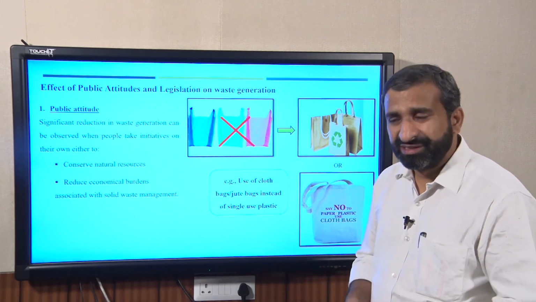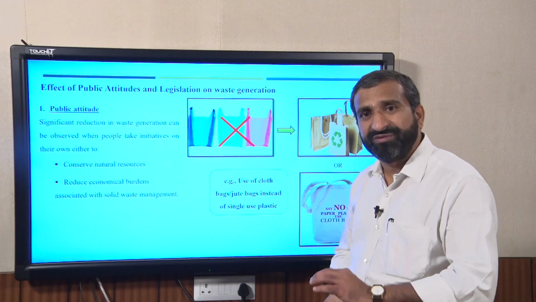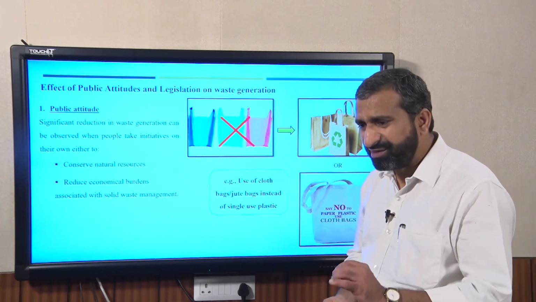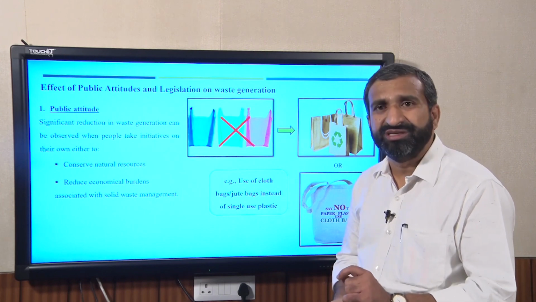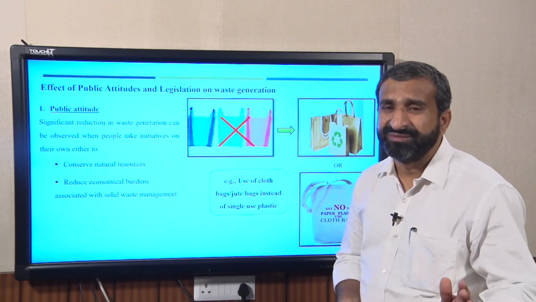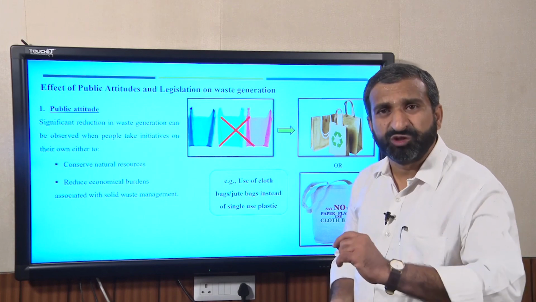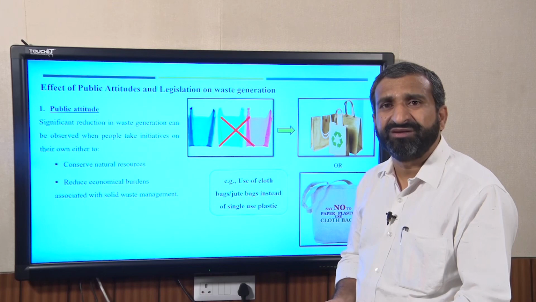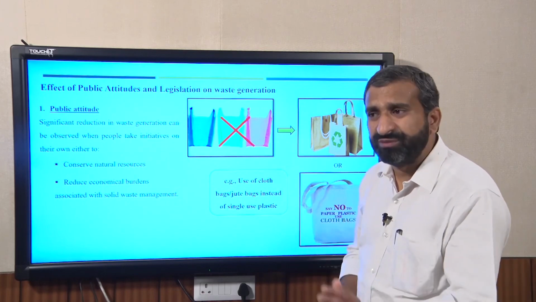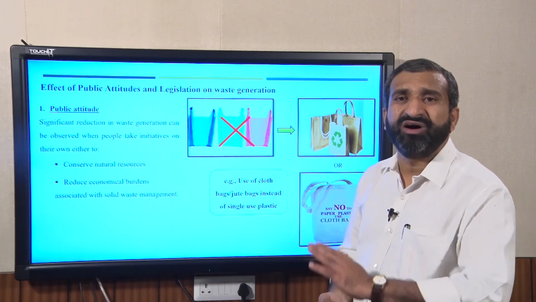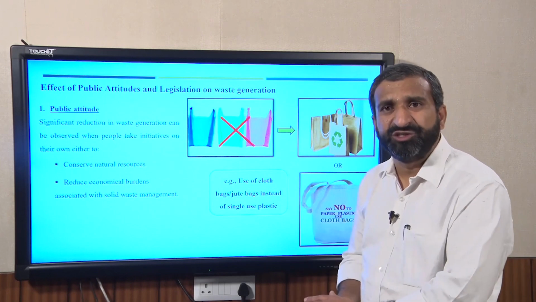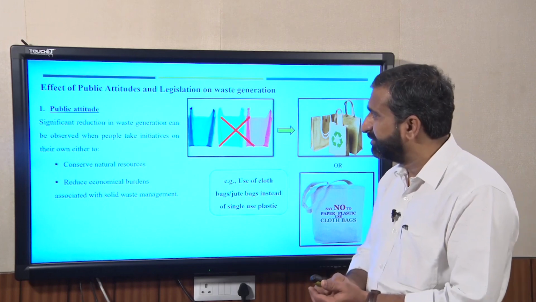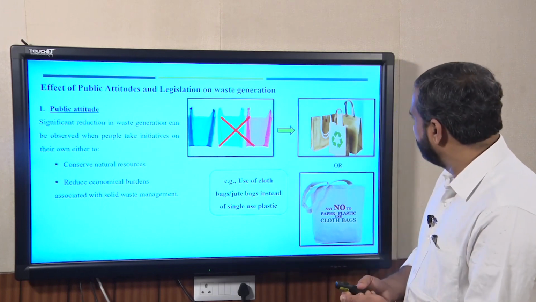and that also depends upon the public attitude. So, under the Swachh Bharat mission there are a lot of activities planned to increase the awareness. This is another important issue in waste management after the segregation, that is awareness. People should be aware, they should know that once they are using such kind of material, what could be the problem with the disposal site, or what could be the environmental issues if they are using such kind of materials.